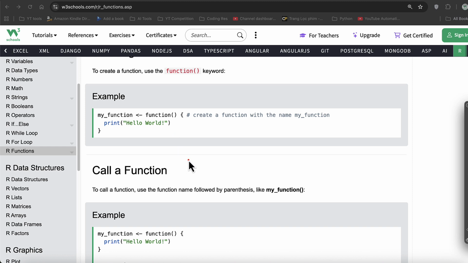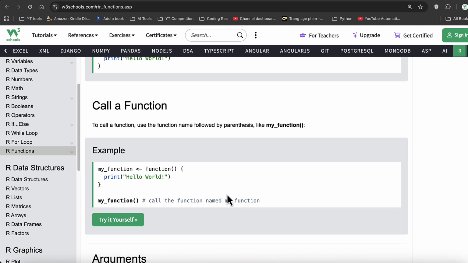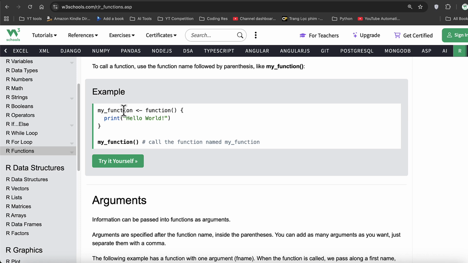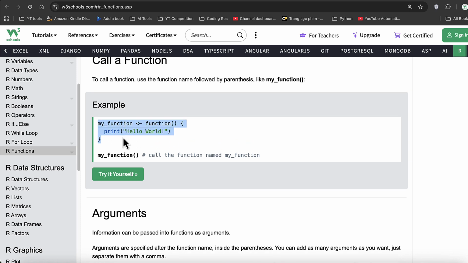Similarly, once you declare a function, then you need to call the function as well. To call the function, use the name and parameters. So for example, we use my function, arrow function, and then the function keyword itself, block start, block close, and we have a print statement. That's a typical way of declaring a function. To call a function, we use my function, and this time only use the parentheses. All of these operations are omitted. So we use simply my function, parentheses.